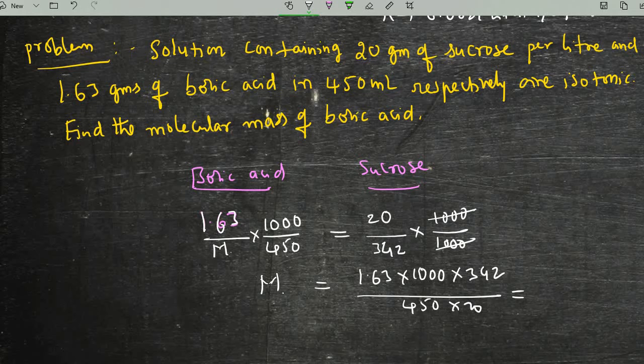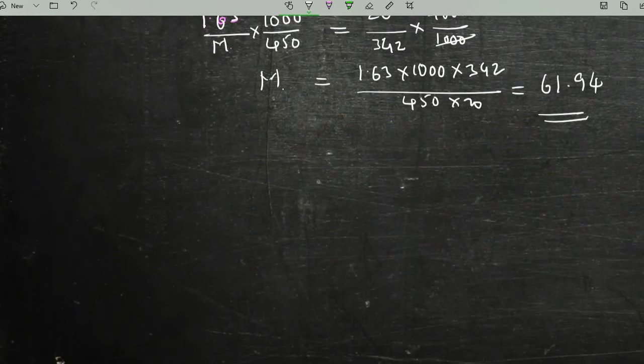Upon simplification, exactly I got 61.94 atomic mass units. So that is the molar mass of boric acid. So we found the molar mass of boric acid in this problem. Let us see another problem.